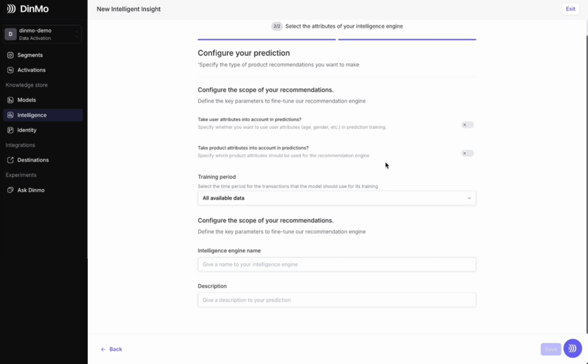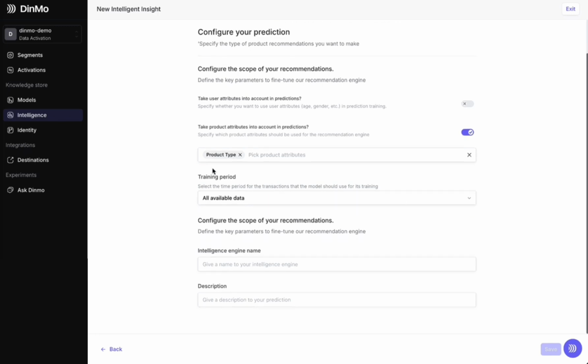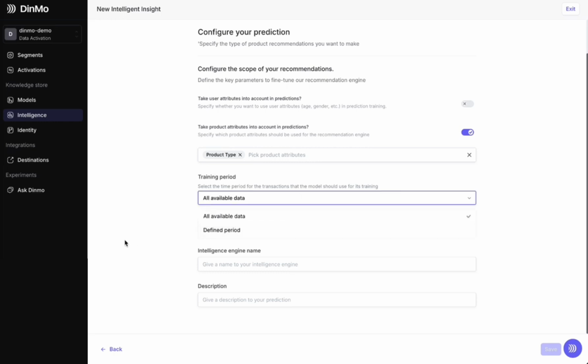And in the same way, do I take product attributes into account? I advise you to say yes. And so, again, we don't have a huge number of them here, but the idea is to include size, color, that kind of thing, depending on your company as well. Likewise, I can choose the time period over which I train the algorithms. So either on all available data, or you can use a different period.